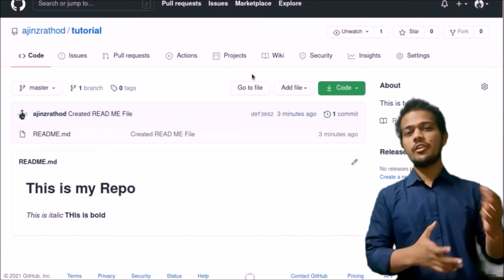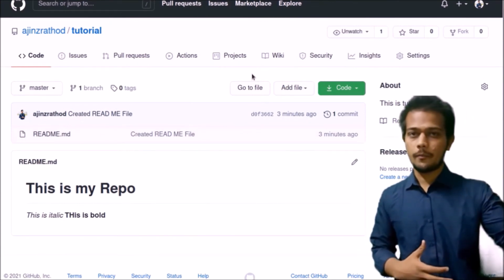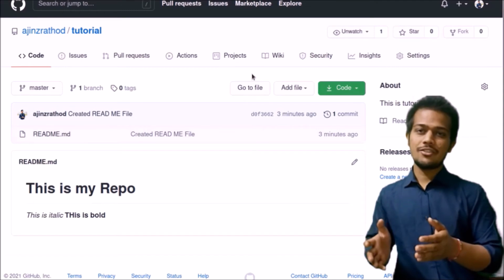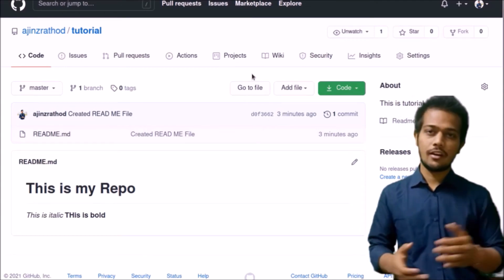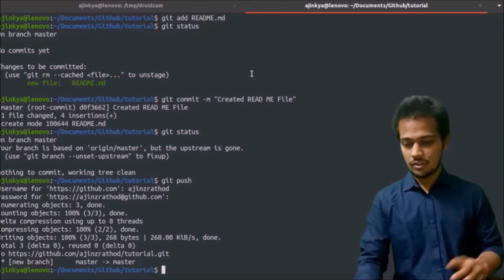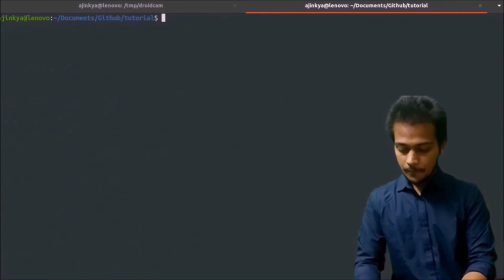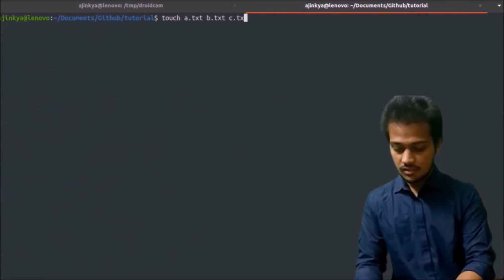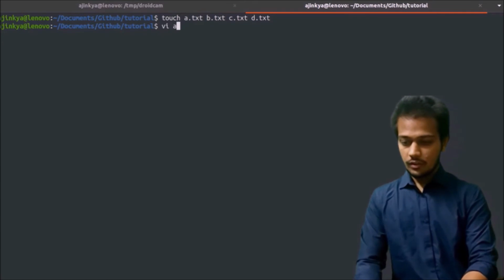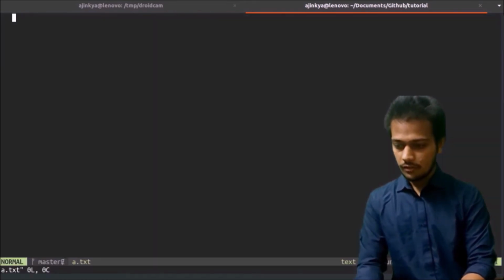Okay, I have just shown you the demo of how to push into GitHub. This is not the only file you will have in your project, not only the readme file. You will have multiple files in your project, so let's create some files. We can write anything in those files.